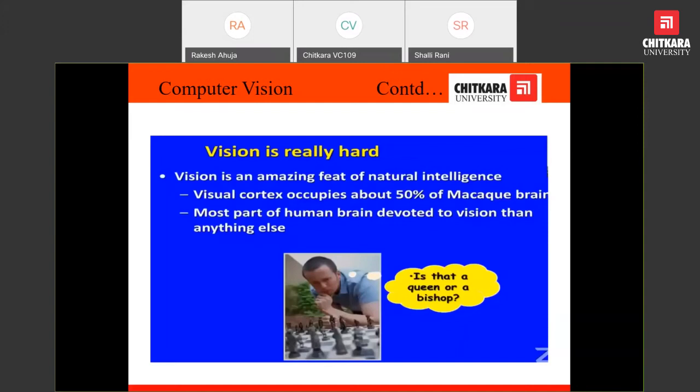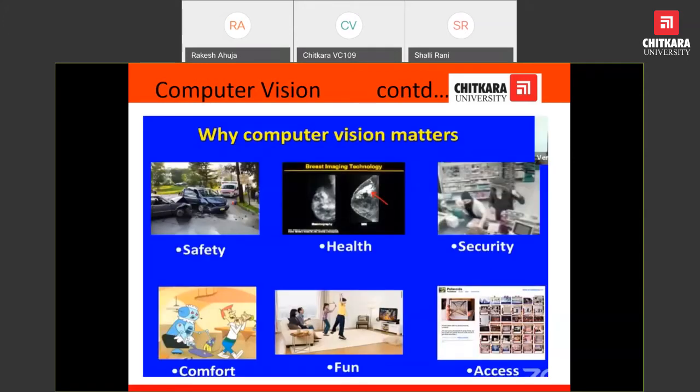This is computer vision analyzing the situation. There are endless areas where computer vision matters: safety, healthcare, security, comfort, fun, or accessing through a webcam. We will be discussing some more in the subsequent slides.